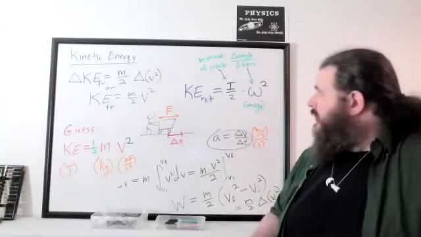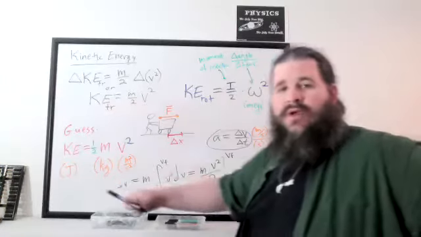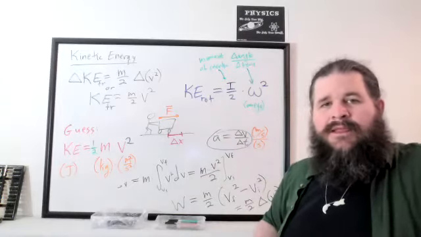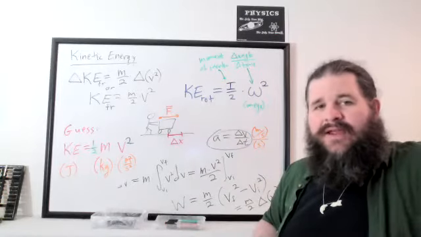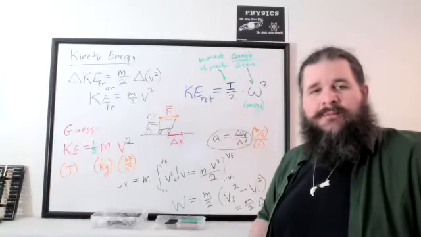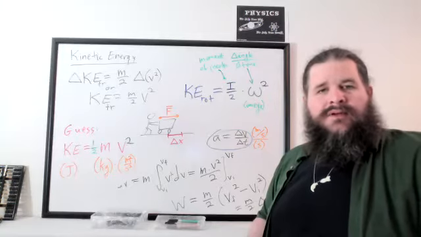But for now, just keep in mind that an object can have kinetic energy because it's moving through space or because it's spinning. Those both count as kinetic energy. It takes work to make an object get faster. It also takes work to make an object spin faster. So those both require transfers of energy. Any questions on that so far?